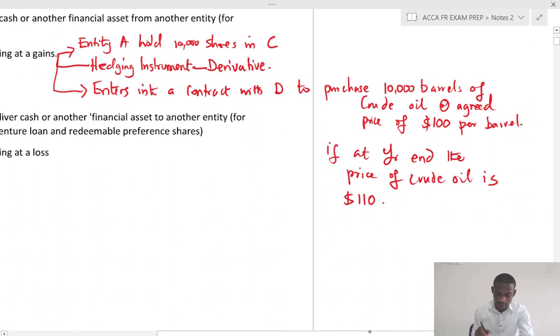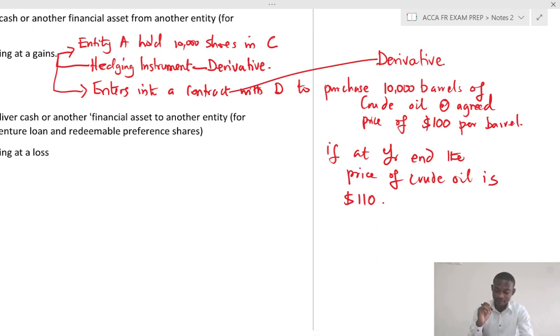Now, let me make the point that this contract entity A and D have entered into is called a derivative. It's a derivative contract. Now, please pay attention.